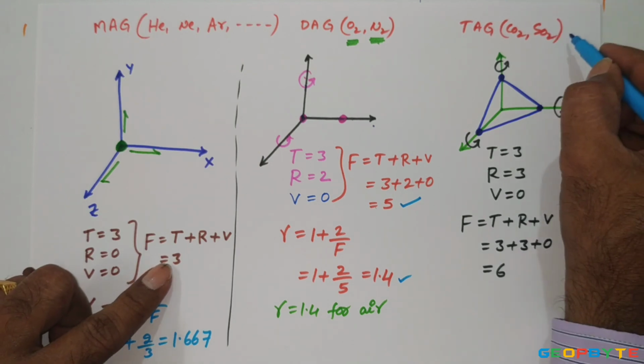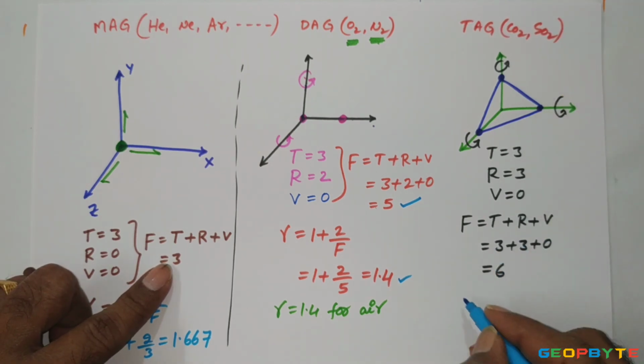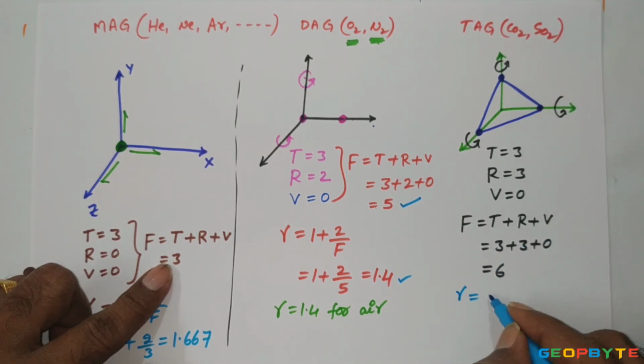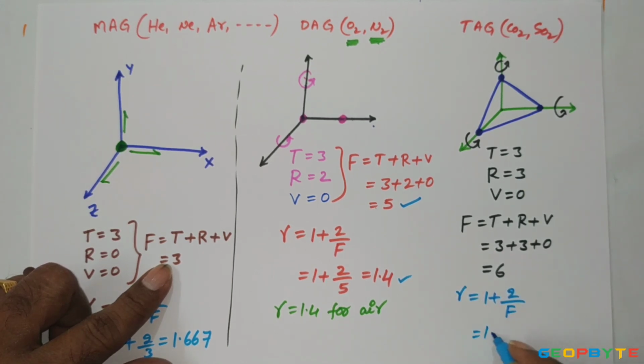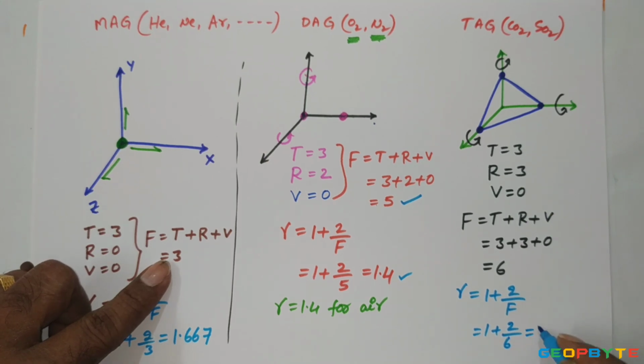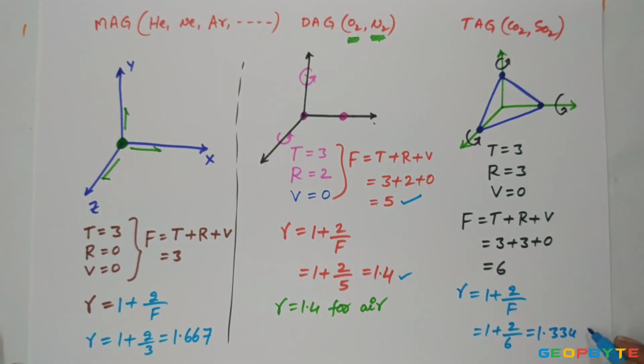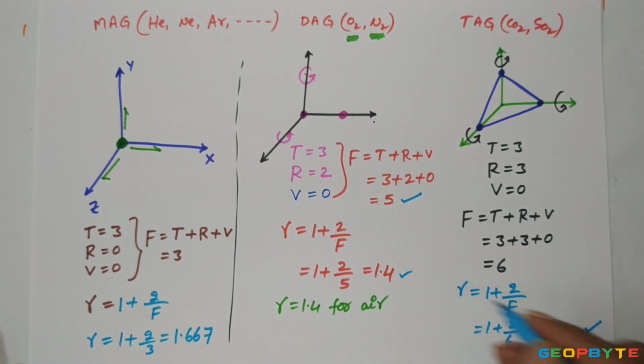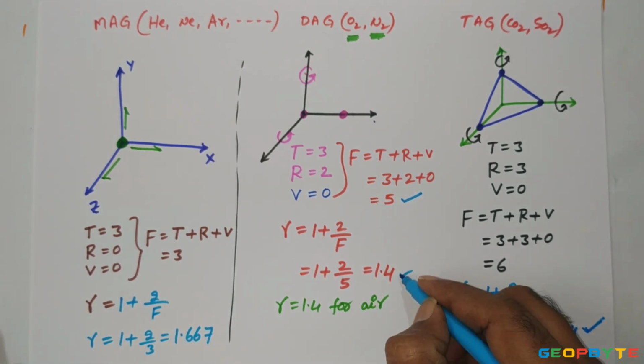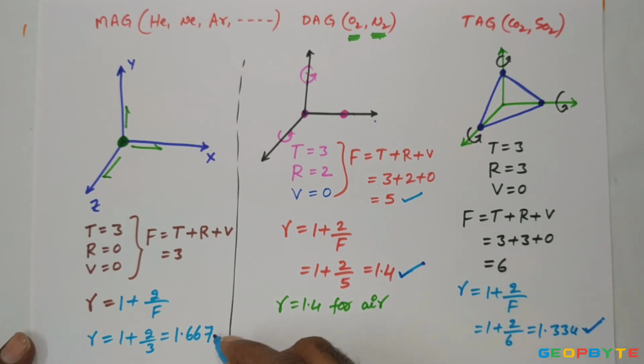Whereas for a triatomic gas, the degree of freedom is 6. The adiabatic index gamma equals 1 plus 2 by F, which is 1 plus 2 by 6, approximately 1.33. That is the adiabatic index for triatomic gas, along with those for diatomic gas and monatomic gas.